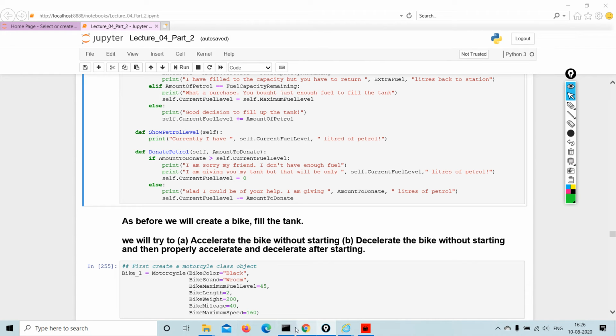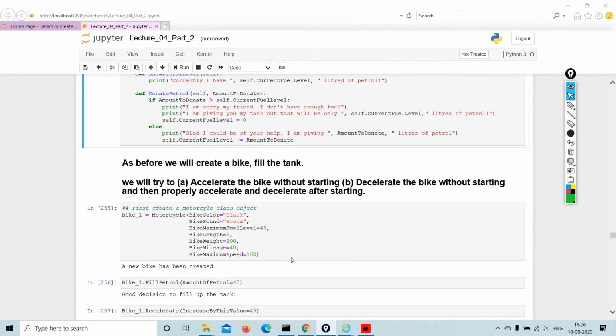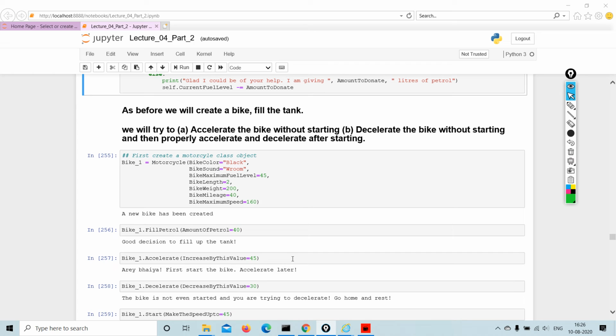So as before, we will create a bike, fill the tank, right? We will try to accelerate the bike without starting it, decelerate the bike without starting, and then properly accelerate and decelerate after starting. We all know what acceleration and deceleration are, speed. So this is how first we will create a motorcycle class object, bike_1, fill petrol.